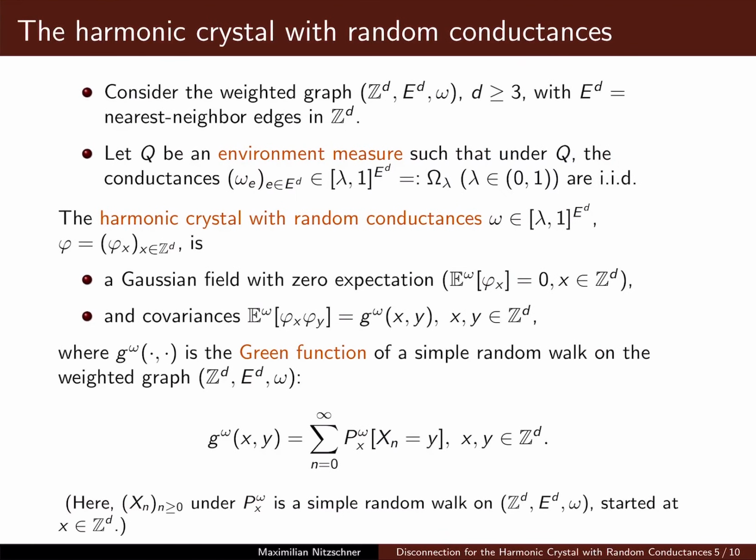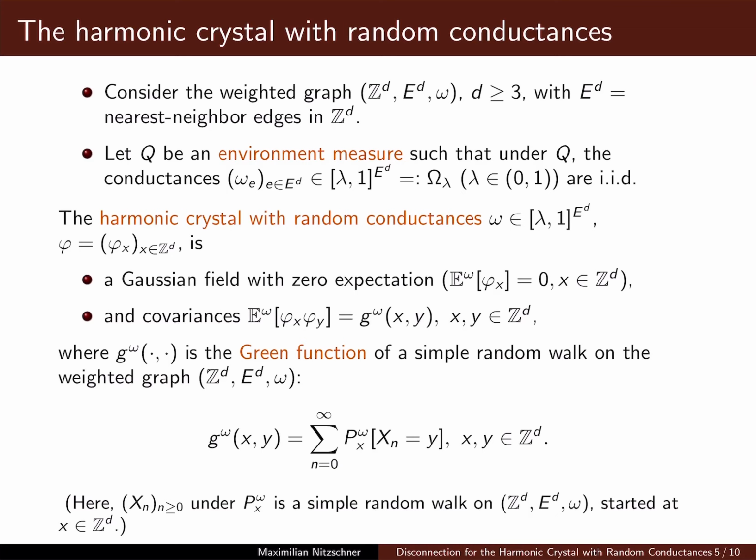Okay, so after this slightly informal motivation of this probability measure governing phi, let us now give a precise definition of the harmonic crystal with random conductances. For a fixed choice of omega, one can consider this weighted graph Z^d, E_d, omega, where E_d denotes the nearest neighbor edges of the lattice and omega is a choice of the weights.